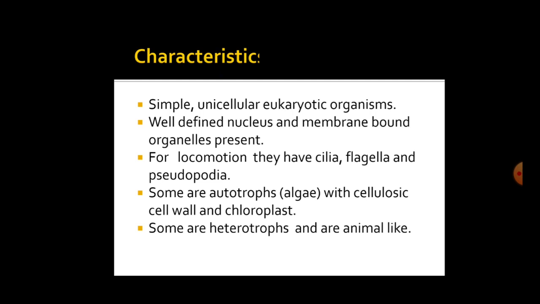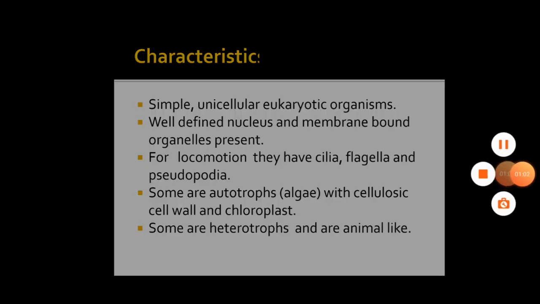Some are autotrophs, that is, they can prepare their own food and are known as algae. These algae show some plant characteristics like they have a cell wall made up of cellulose and they have chloroplast. Some are heterotrophs and show some animal-like characteristics like absence of cell wall and absence of chloroplast.